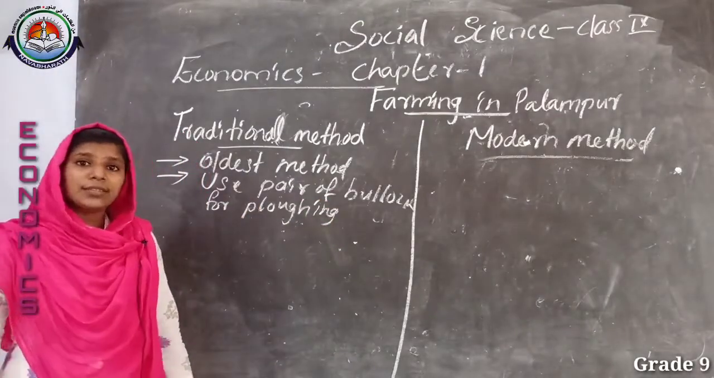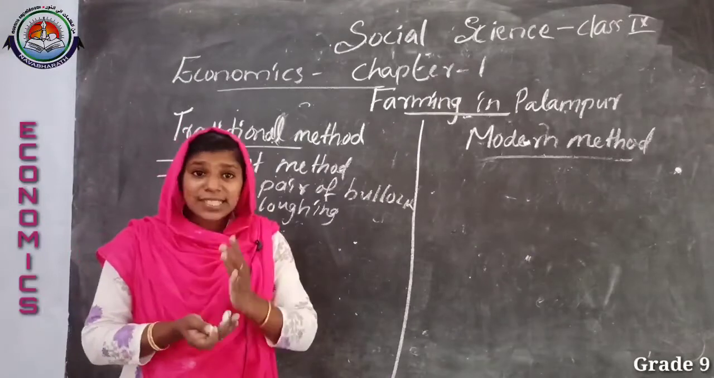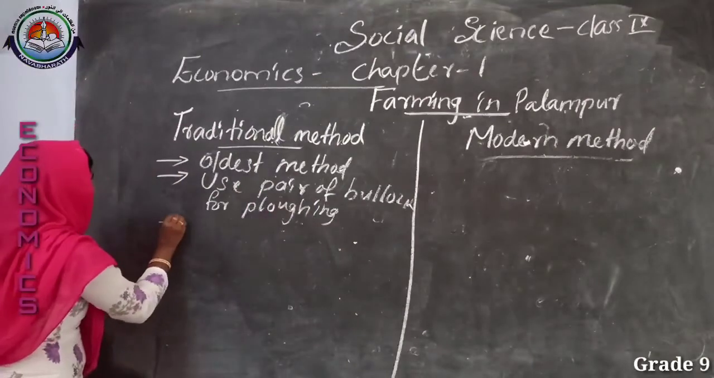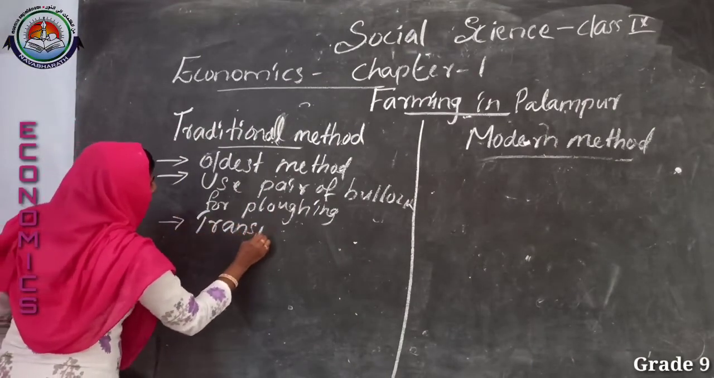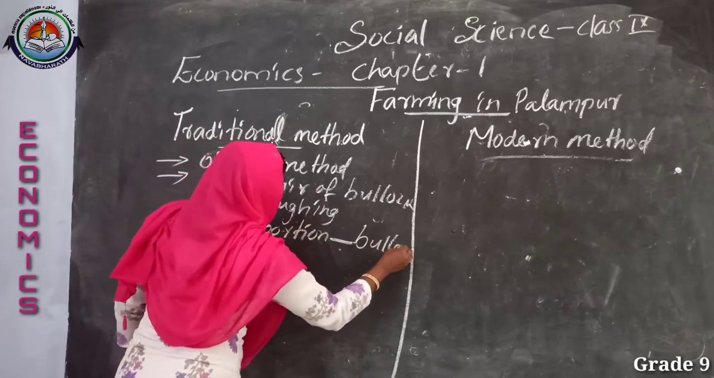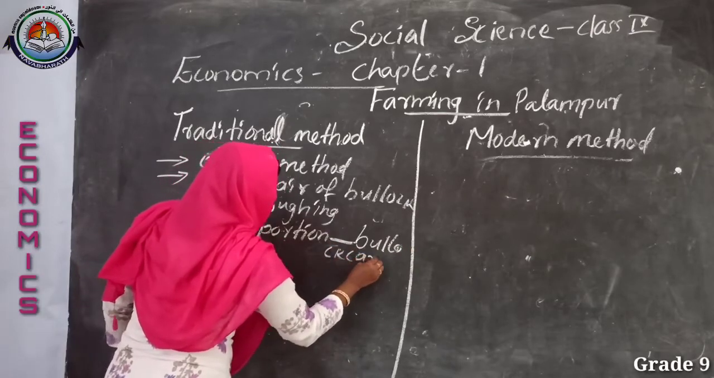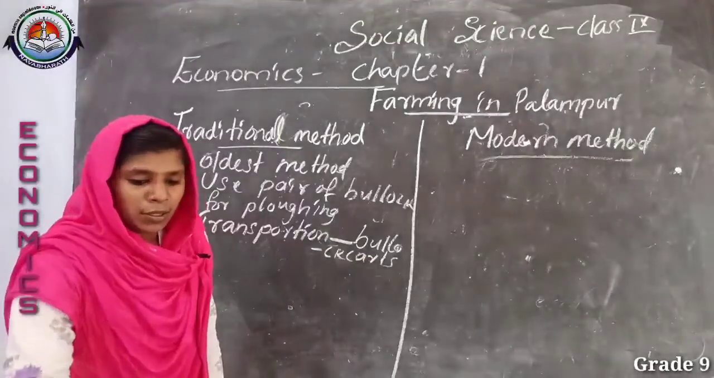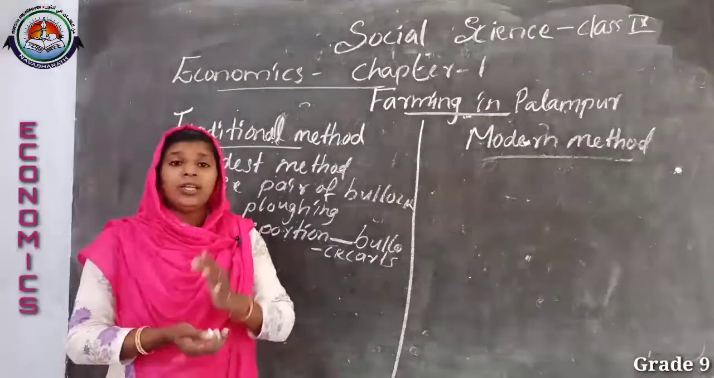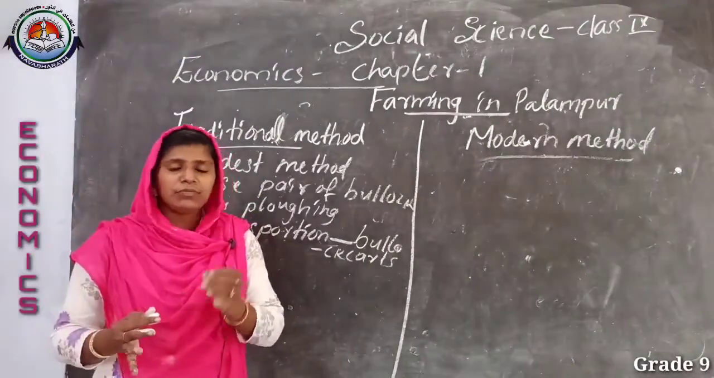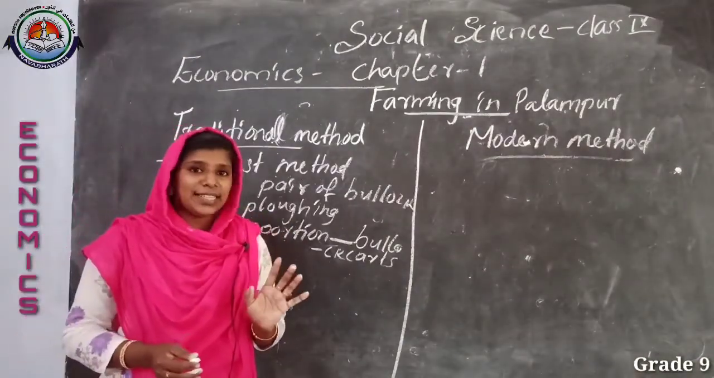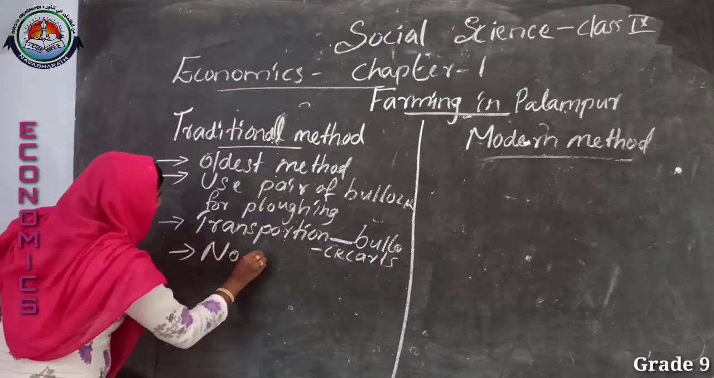And what about the transportation of goods? The goods are transported to the market by bullock carts. Transportation is done through bullock carts. The next point is only the natural way of cultivation, or the organic manure method. Simply we can say that it is the traditional way of cultivation, with no use of fertilizers.